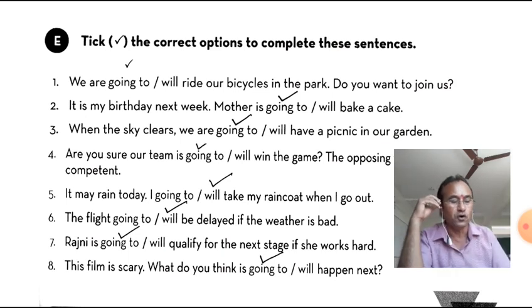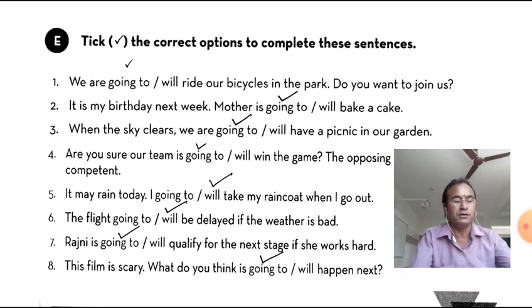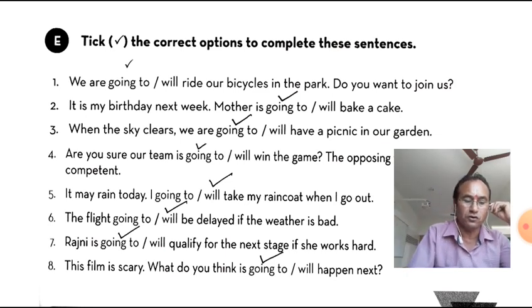Where do we use going to? Going to is used to talk about plans or predictions, and to make a prediction, intention, and promise. So here we are going to ride our bicycles in the park. Here intention is there, that's why we have used going to.